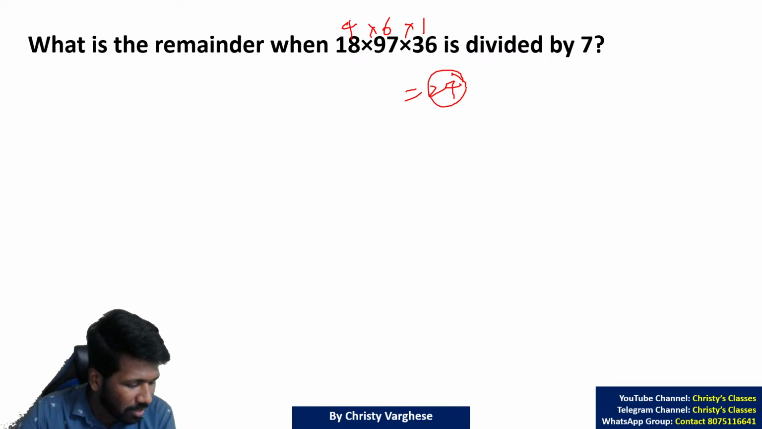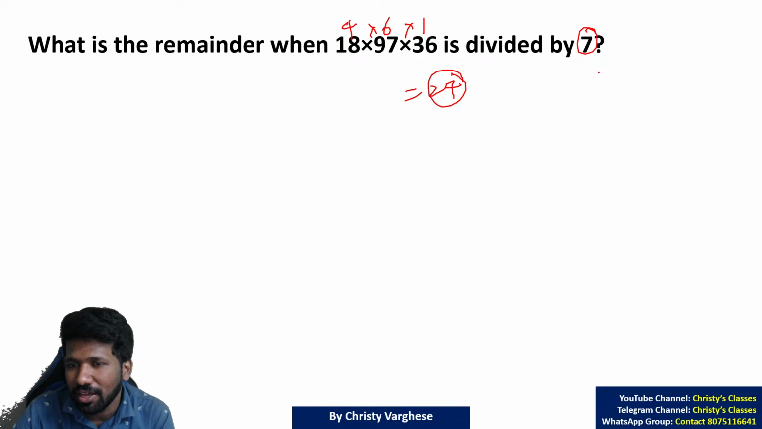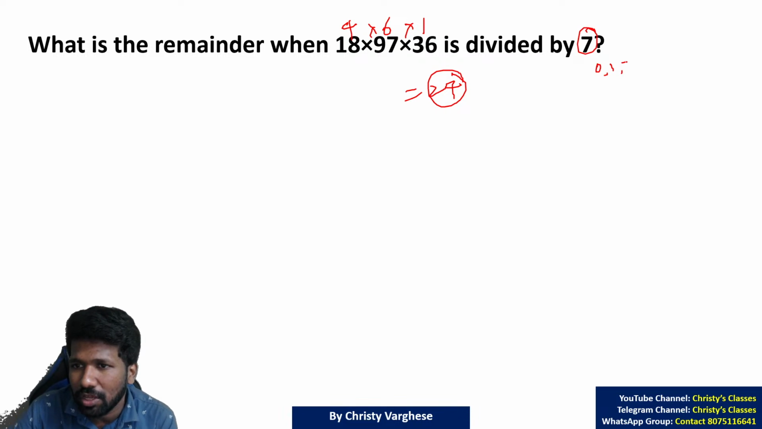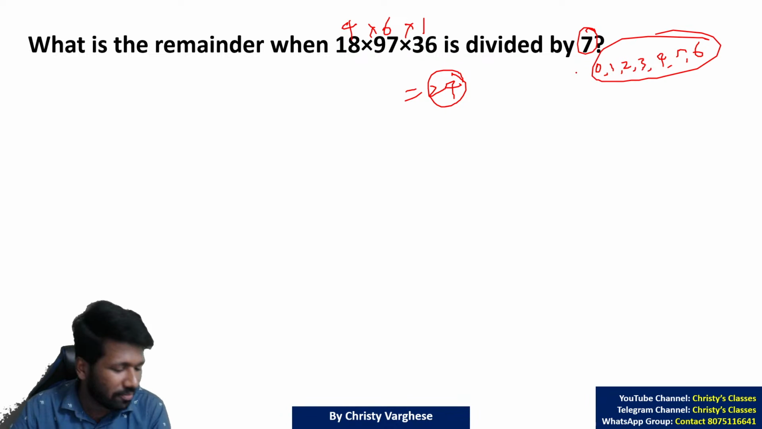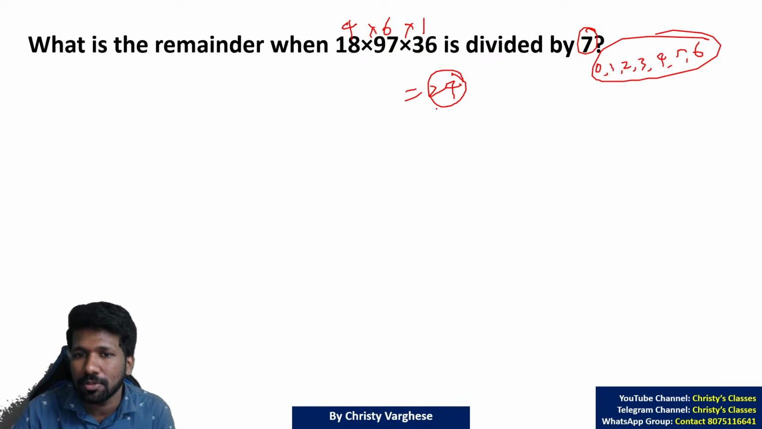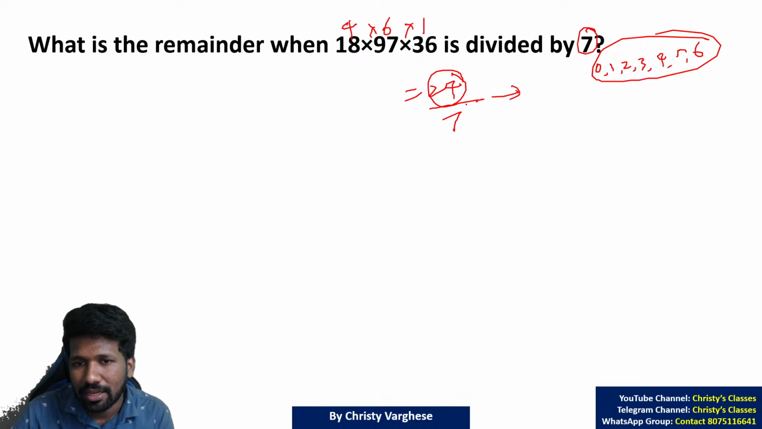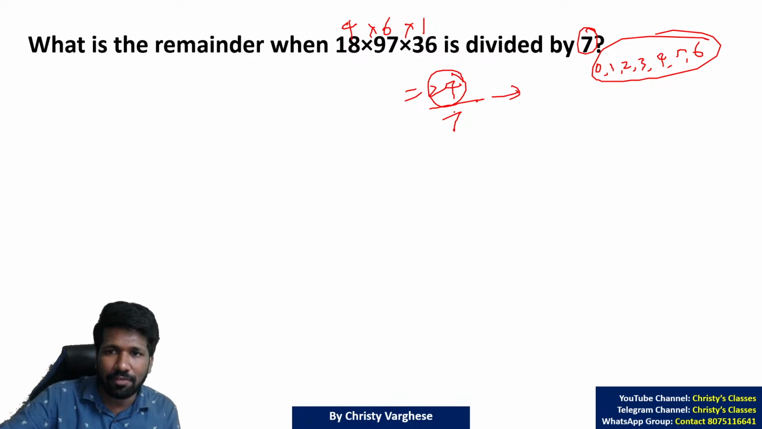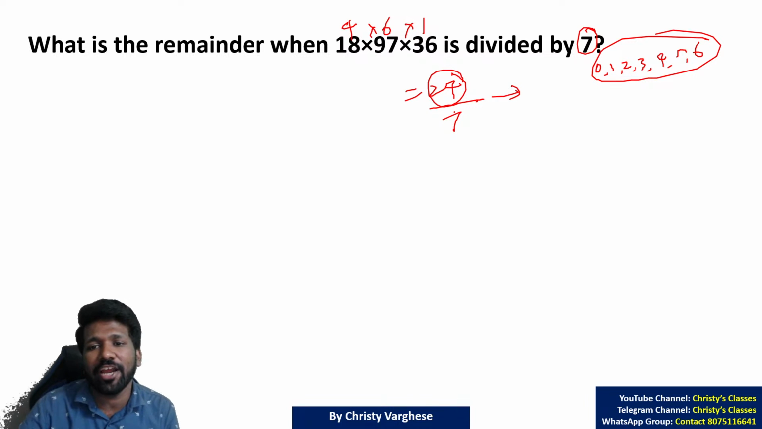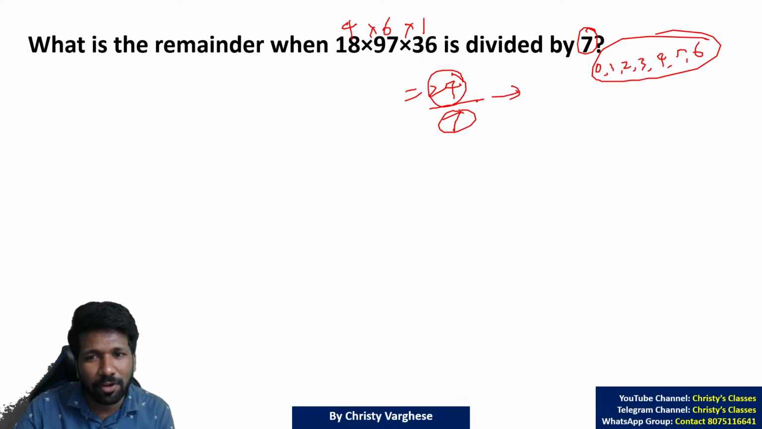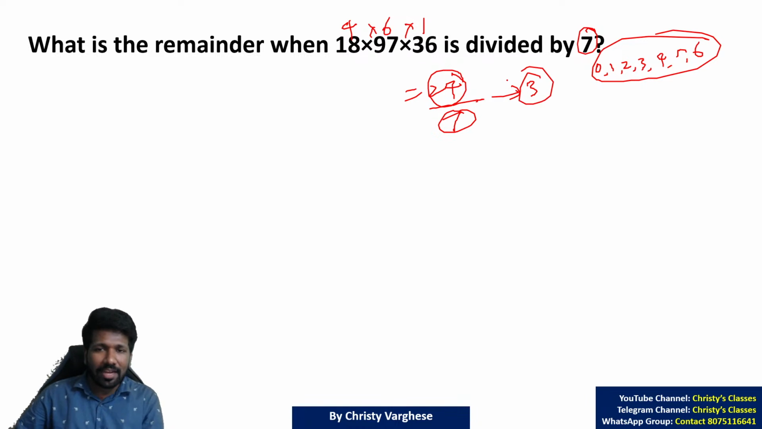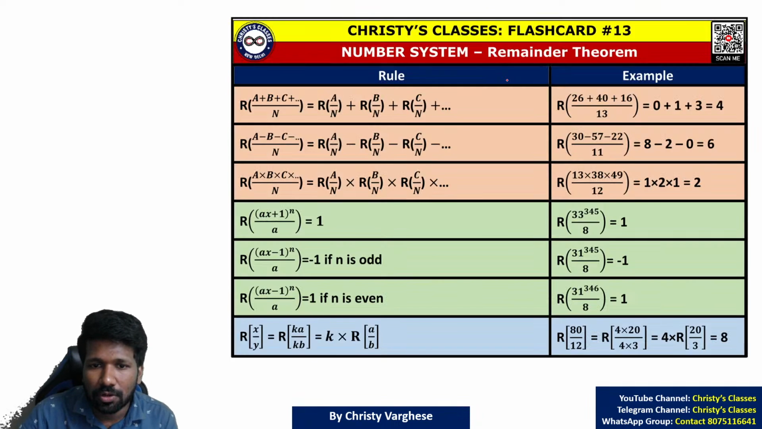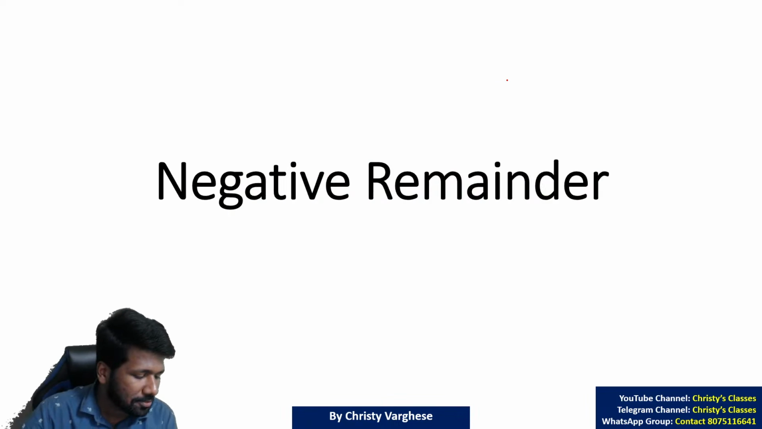But 24 cannot be the remainder when you divide by 7. When you divide by 7, the remainders can only be 0 or 1 or 2 or 3 or 4 or 5 or 6. It cannot be 7 or more than 7. So when you get 24, you have to again divide by 7. When you get a number more than 7 when dividing by 7, you have to divide again. Not only for 7, for any number that is the case. So 24 by 7 remainder is 3. So 3 will be the final answer. All clear? So due to lack of time, I will just go to the next concept.